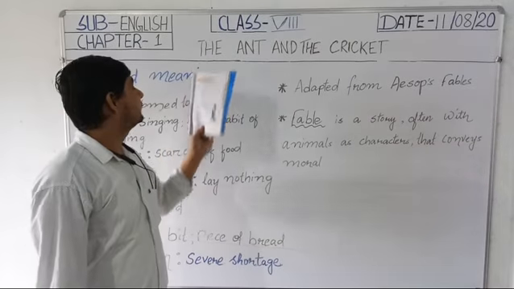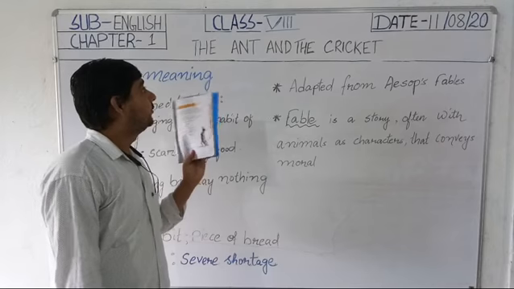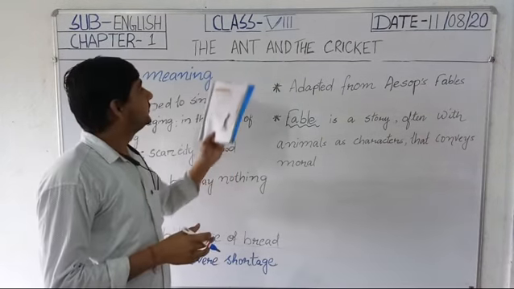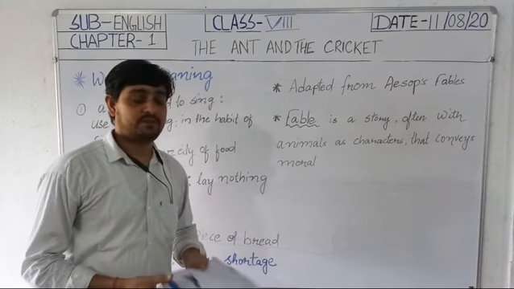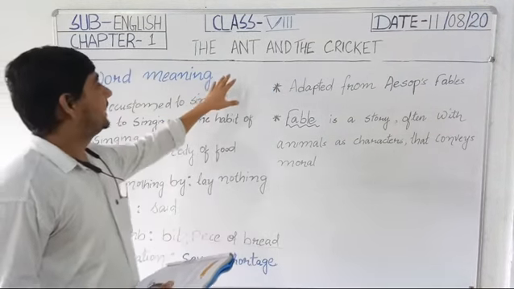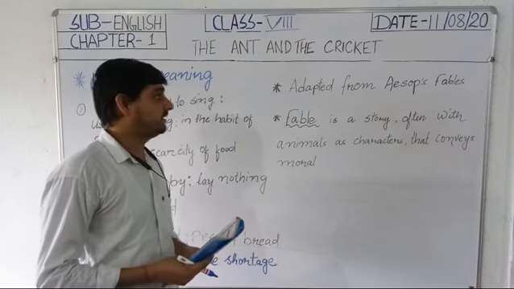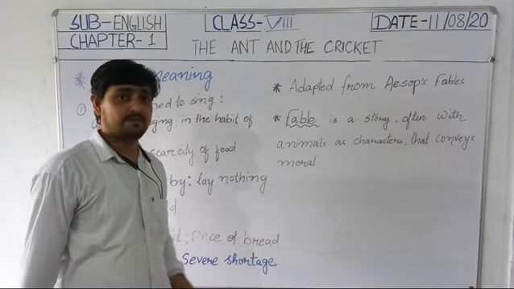In chapter 1 we have two lessons. One comes from the prose section, and the other lesson comes from the poetry section. Here a short poem is there, The Ant and the Cricket, which is adapted from the Aesop fables.